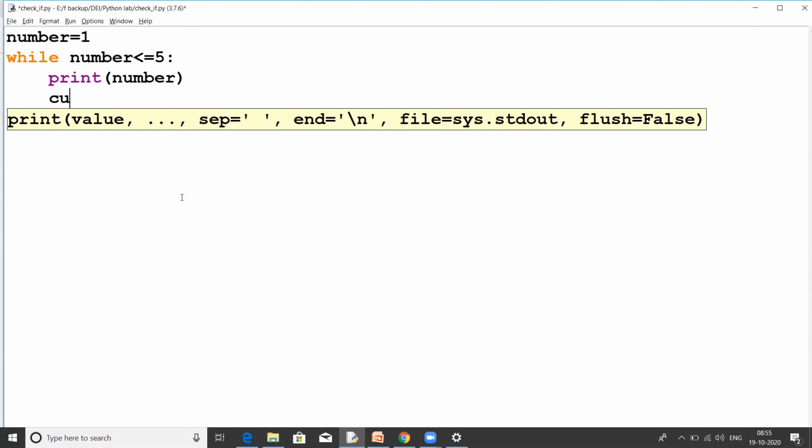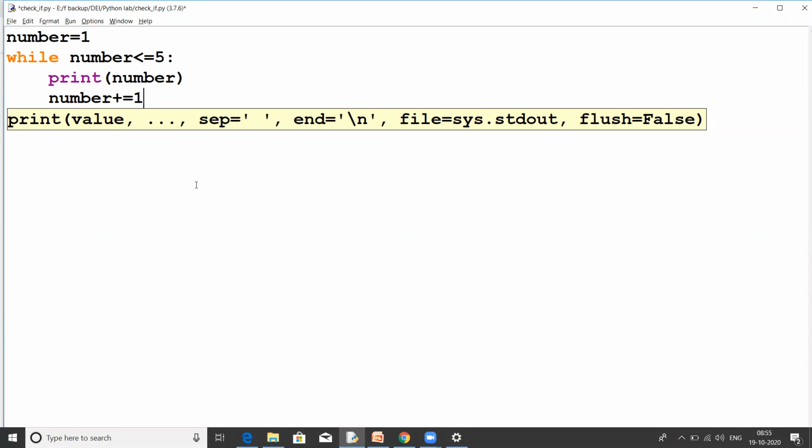So I want to increment my number by 1. I can write number is equals to number plus 1, or we have a shorthand here, which is number plus is equals to 1, which means number is equals to number plus 1, the previous statement that I wrote on the screen.